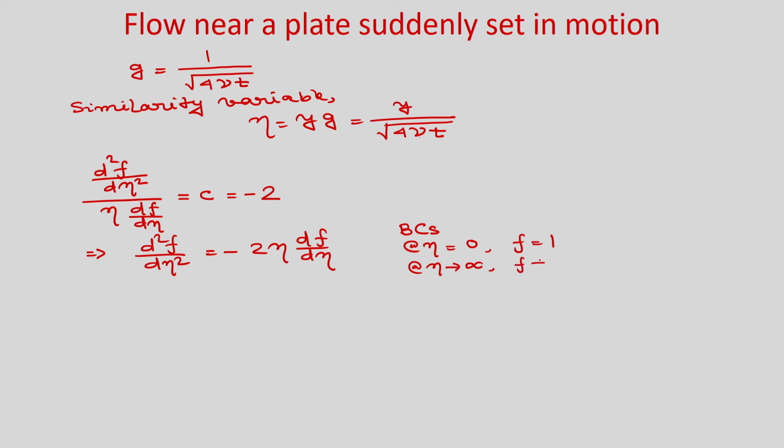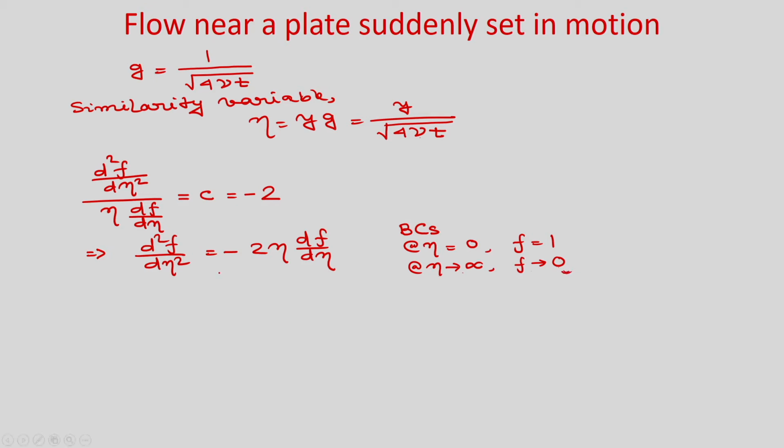f will be tending to 0. And you can see you have one initial condition, and that initial condition is as t tends to 0, u tends to 0. So, that means eta tends to infinity, f tends to 0. So, you can see that one initial condition and one boundary condition together you are representing as at eta tends to infinity, f tends to 0.